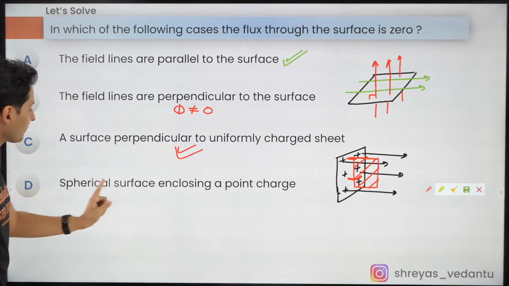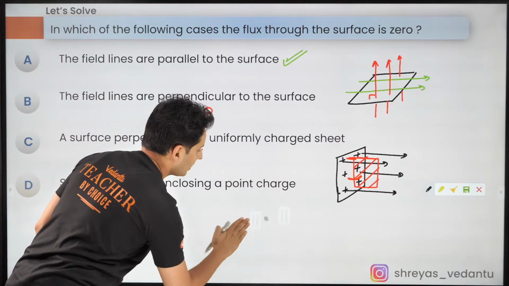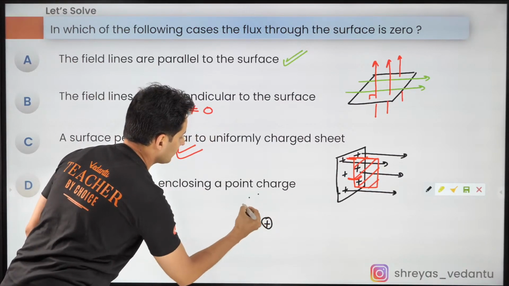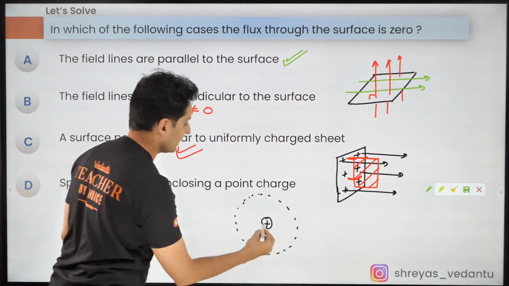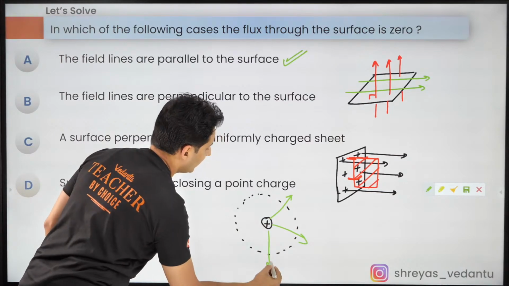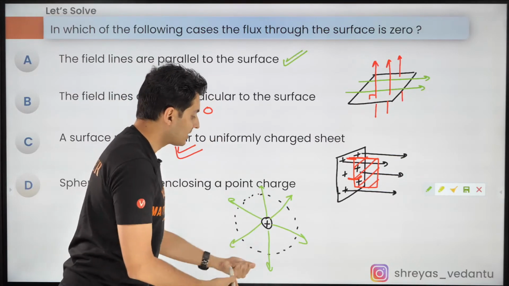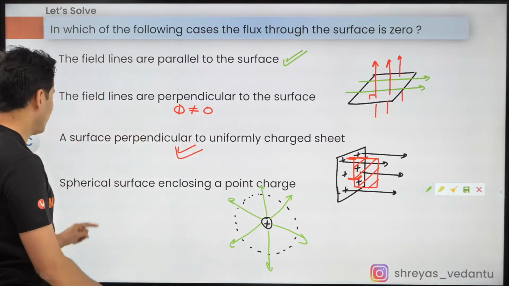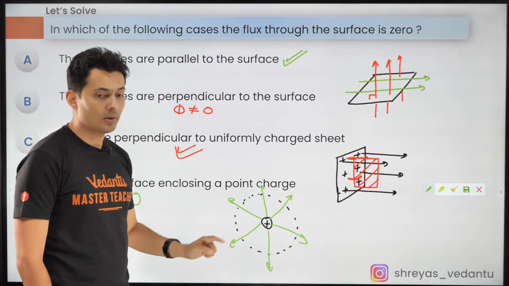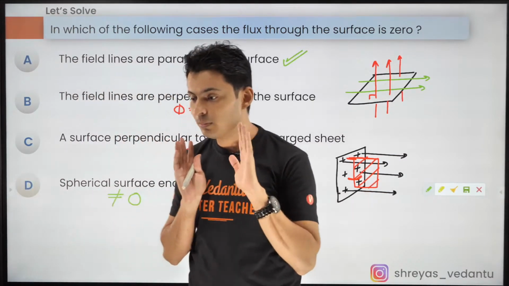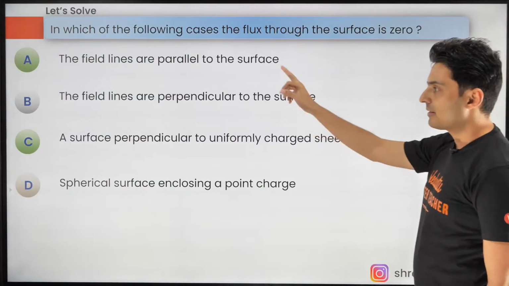And the last one, a spherical surface enclosing a point charge. If you take a point charge, let's say like this, and you take a spherical surface enclosing the point charge, I think this one is very obvious. From the point charge, the field lines will come out. You can see the flux is piercing this surface everywhere. So hence the flux is not 0. So the correct answers are A and C. Is that clear? Beautiful question which explains the concept of flux without any formulas.